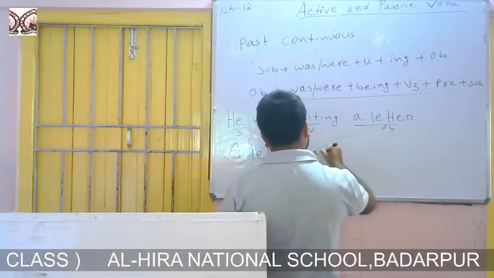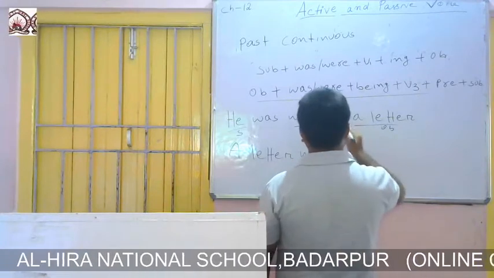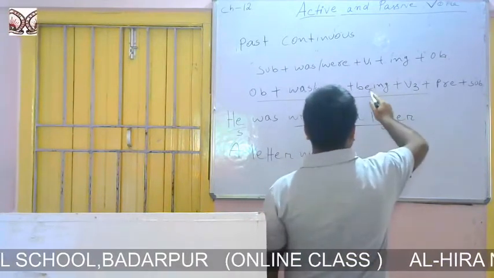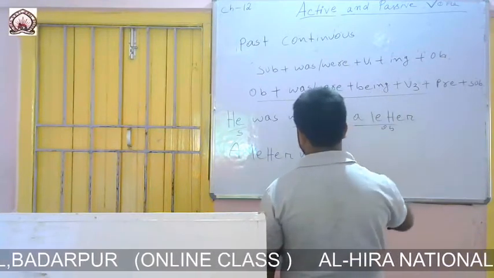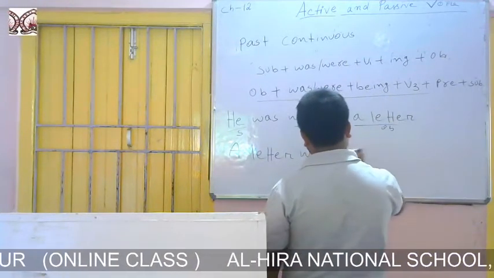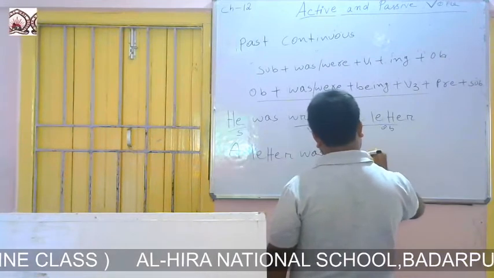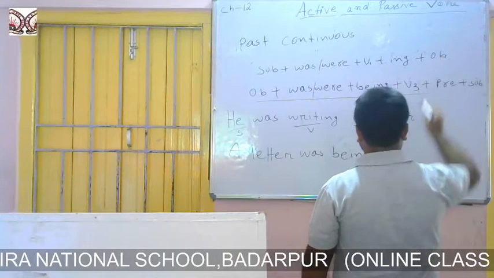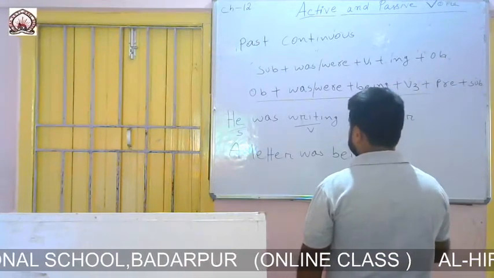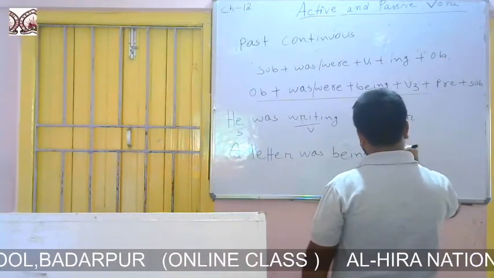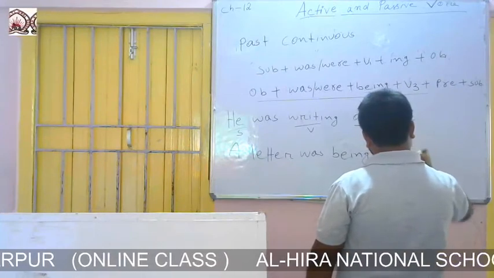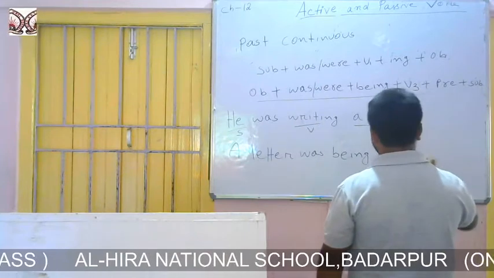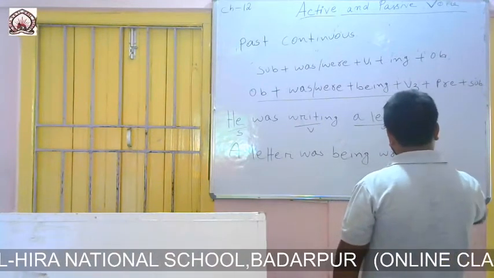A letter was. Then the formation says to write being. So we will write being. A letter was being. Then the formation says to write the third form of the verb. So we will write a letter was being written, and we know that written is the third form of the verb write. A letter was being written.